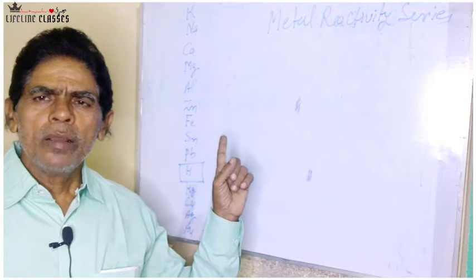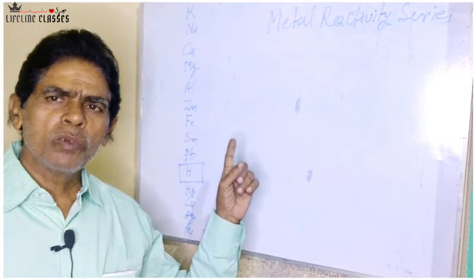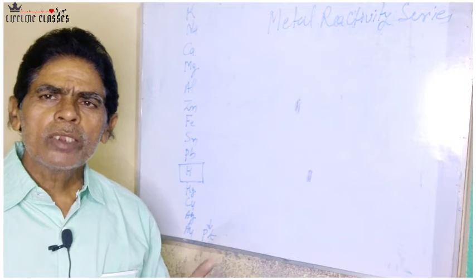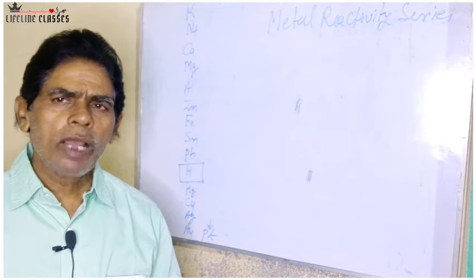So see here, potassium occupies the highest position because potassium has a ready tendency to lose electrons from the valence shell.